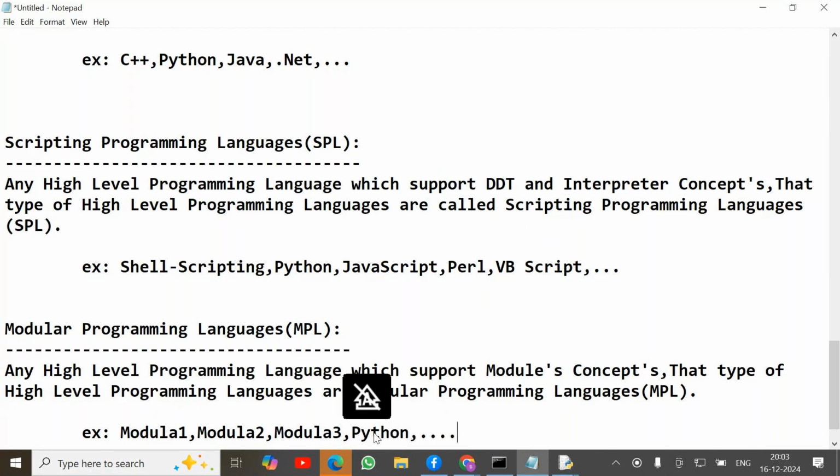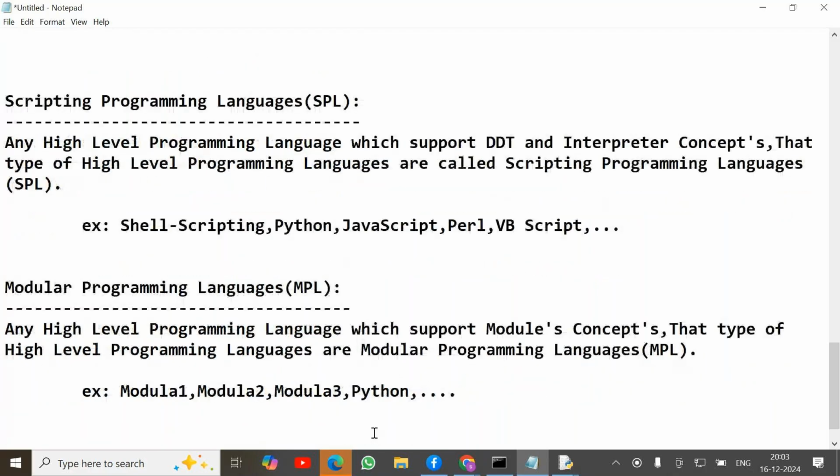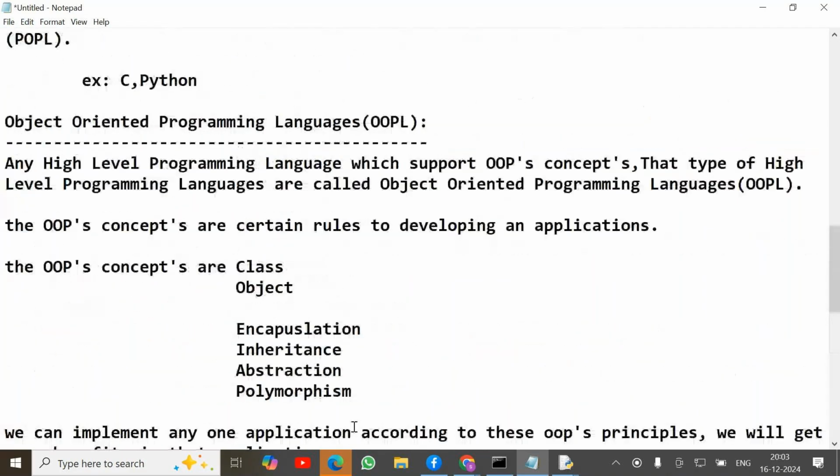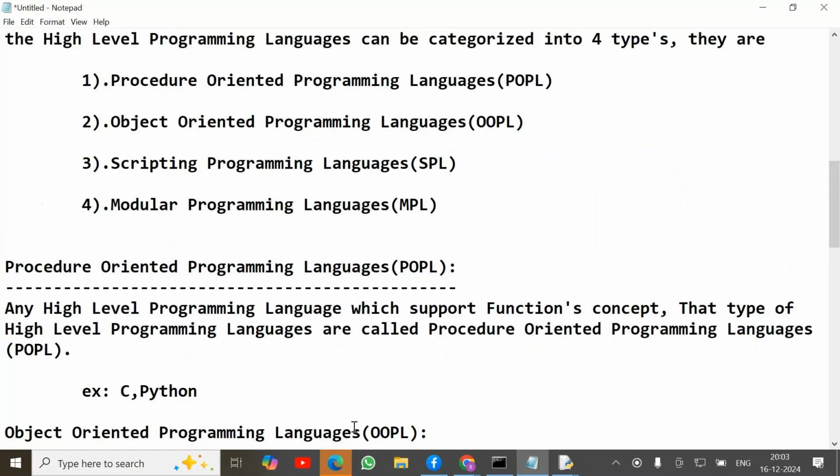modular programming concepts. These are the four types of high level programming languages: procedure oriented, object oriented, scripting, and modular programming languages. But Python is which type of high level programming language?